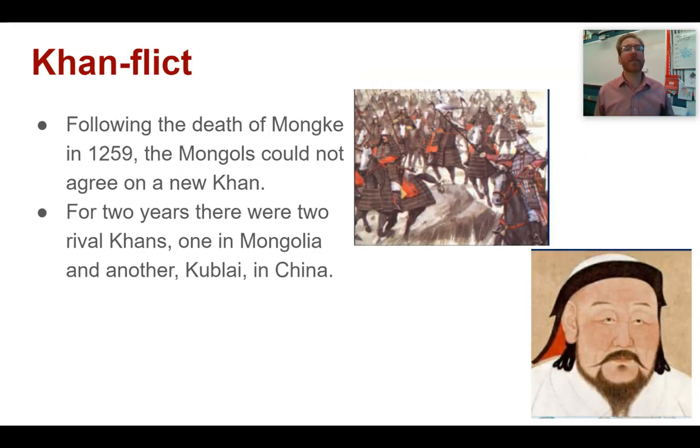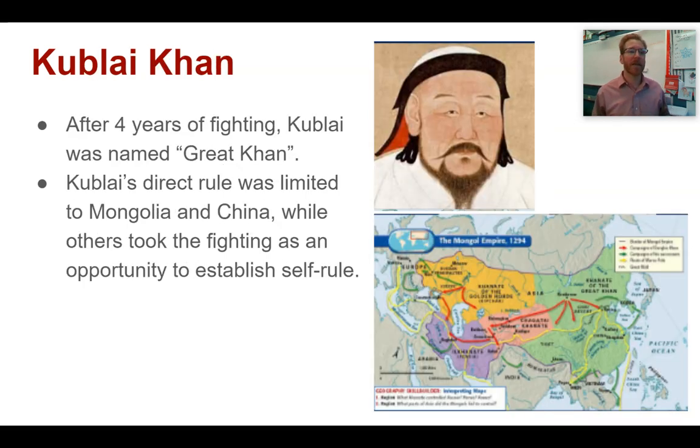Now, following the death of Munk in 1259, there is a conflict. The Mongols cannot agree on who should be the next great Khan and leader of the entire Mongol people. And for 2 years, there winds up being two rival Khans. One is in Mongolia, and the other is Kublai, who at that time is based in China. Now, after 4 years of fighting, Kublai does gain the upper hand, and he is named the Great Khan.